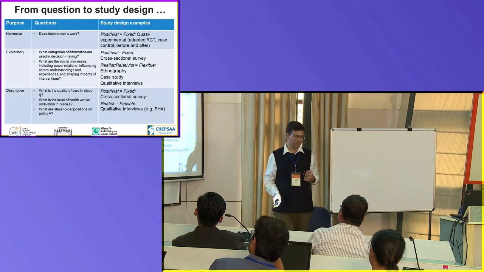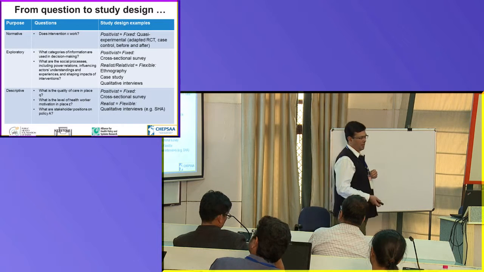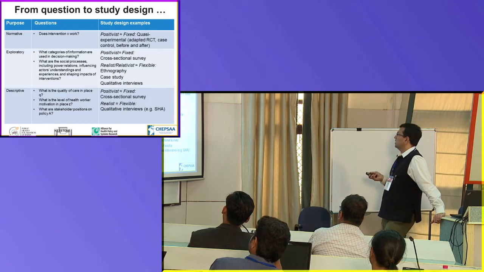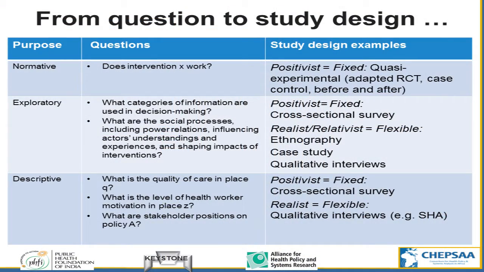Okay, so these are your examples of types of questions and what are the types of designs that might be appropriate for them. These are examples. So your normative question, does X work? These are the kinds of fixed study design, maybe a quasi-experimental study, an adapted RCT or a case control study, before and after study.